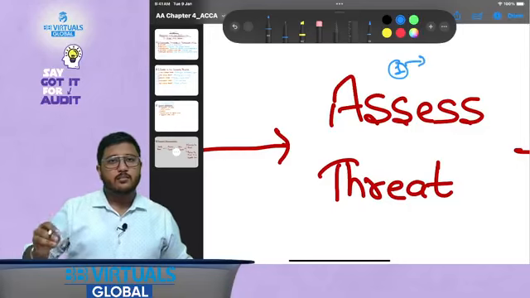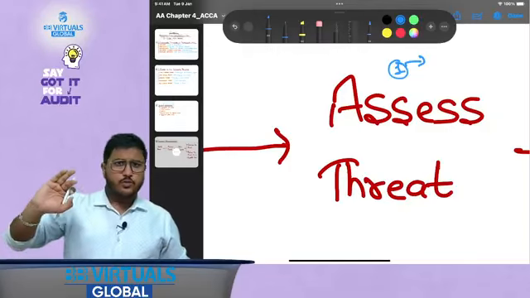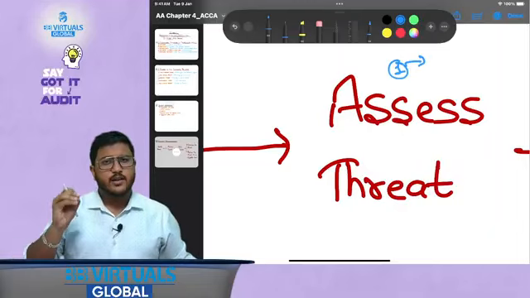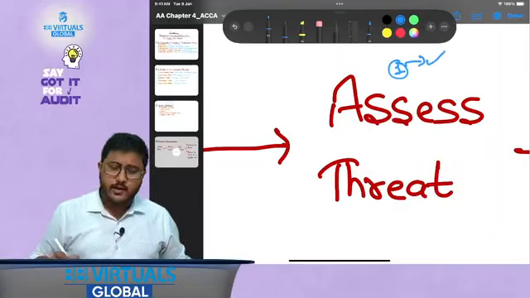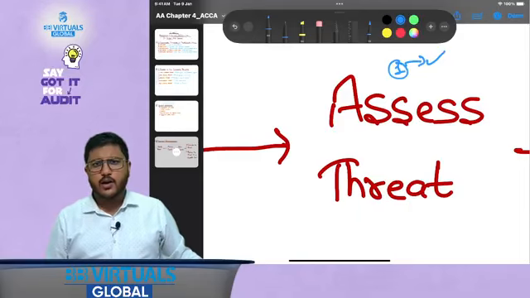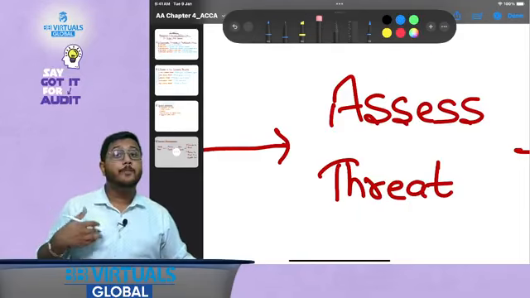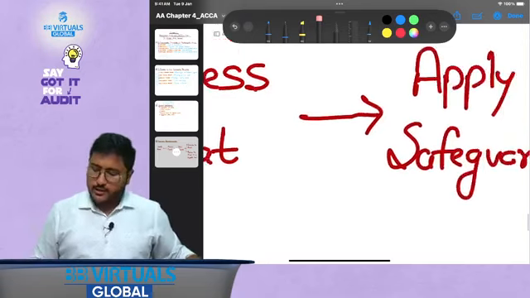Do you think my wife holding one share would impact my judgment? Let go of the laws and regulations, we will study them in the relevant part. But just in case it is allowed that one share could be held because there is no influence, then can I allow it? Yes, then you can allow it. So that is how you need to assess the likelihood and the impact of this threat on the audit of financial statements.